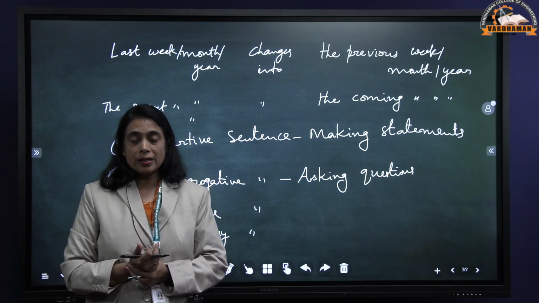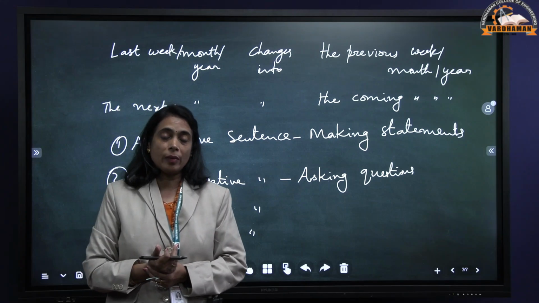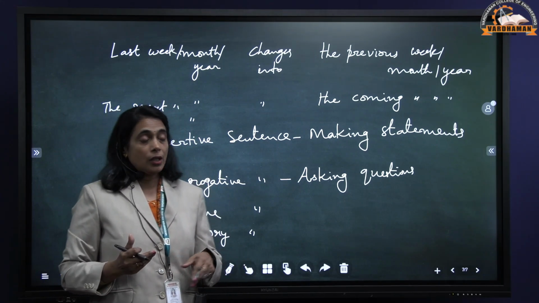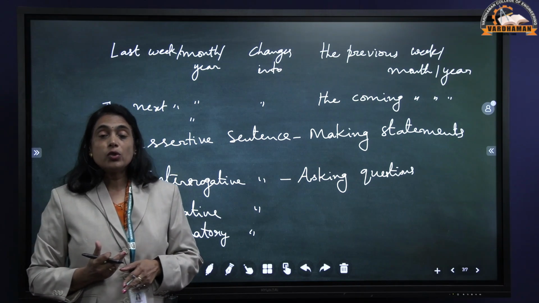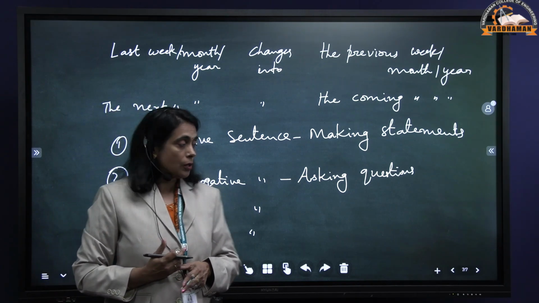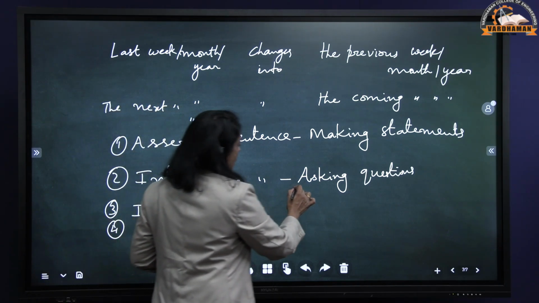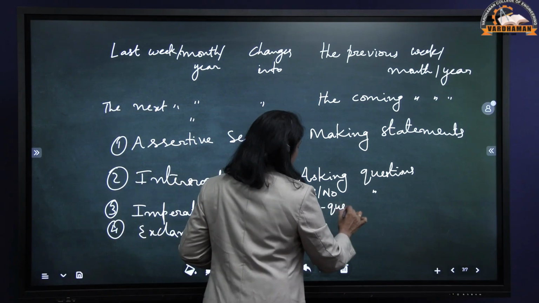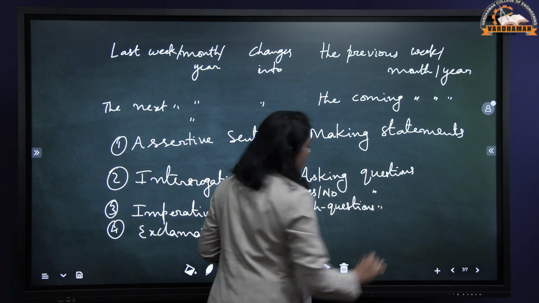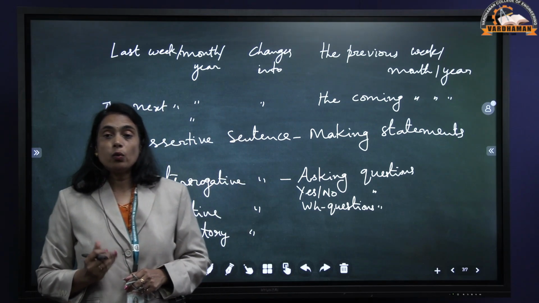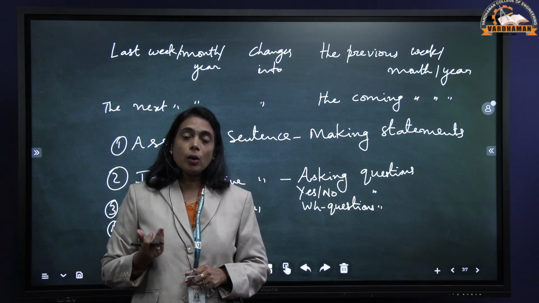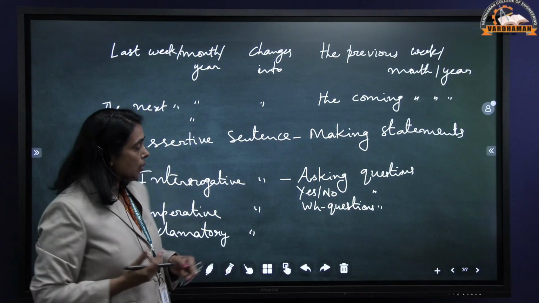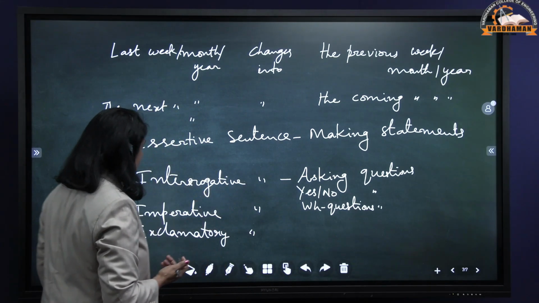Are you coming? Yes, I am coming. No, I am not coming. So you are getting the answer as what? Either positive answer or negative answer. So this type of questions, usually we start with helping verbs. So all the yes or no questions come under interrogative sentences and also WH questions. What are these WH questions? Basically we have 9, like what, when, which, where, why, who, whom, whose. These all are WH questions. All the questions fall into the category of interrogative sentences.